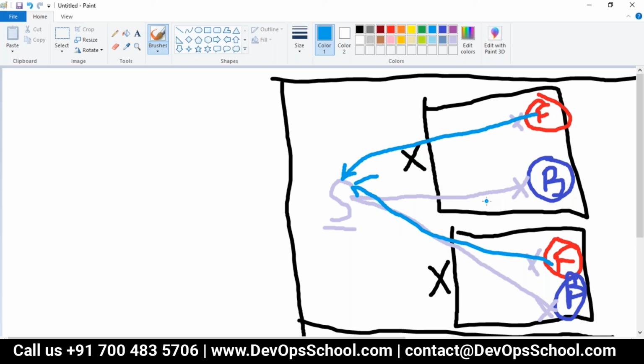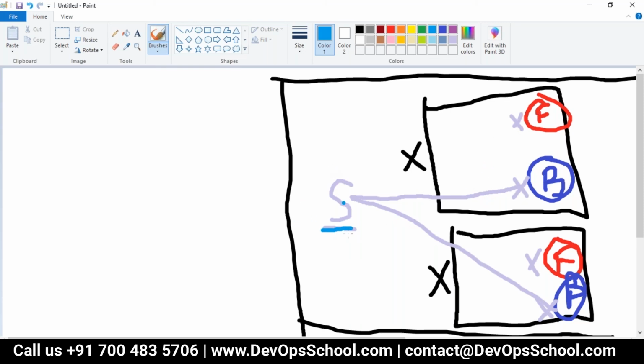Did you see how this setup is done within a cluster? So how will the front end talk to the backend?